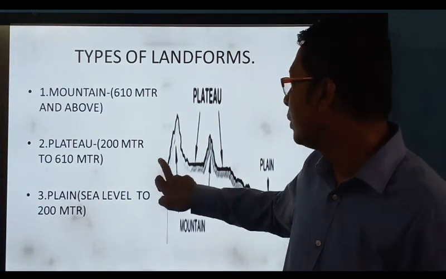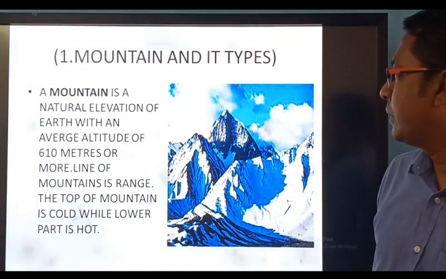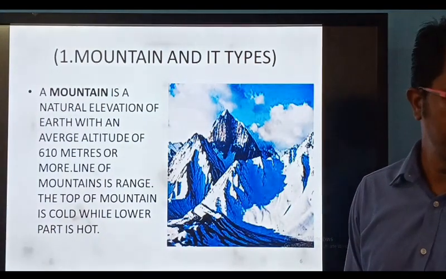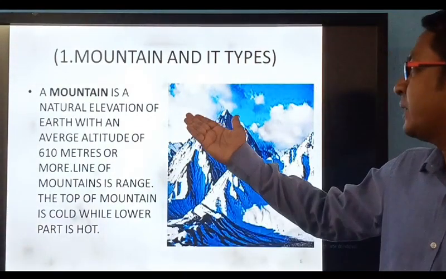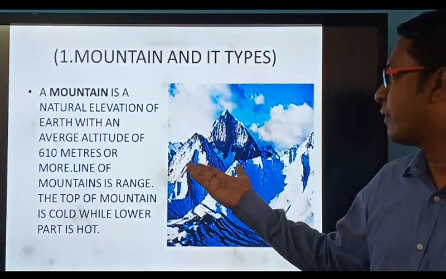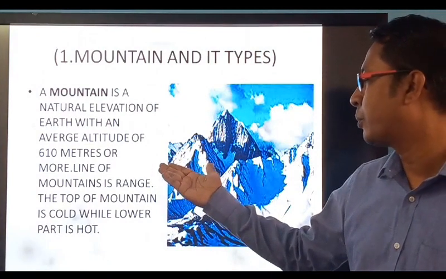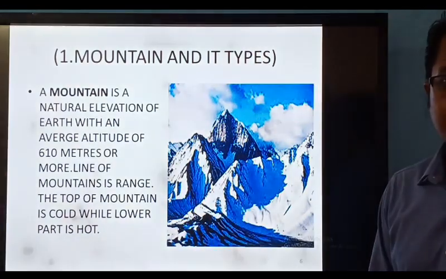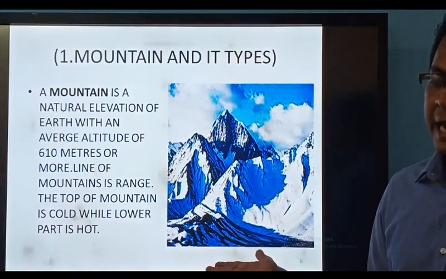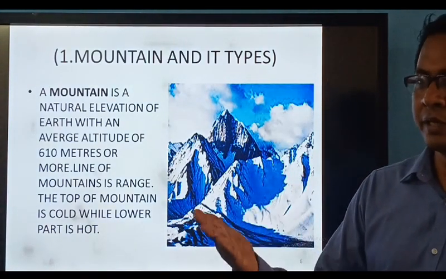Let us proceed now. What do you see here? Mountain. Dear students, mountain is a natural elevation of earth with an average altitude of 610 meters or more. Line of mountain is called range. It is a natural elevation. The height should be more than 610 meters.